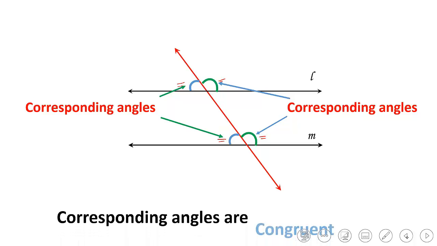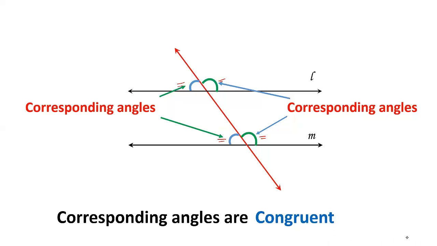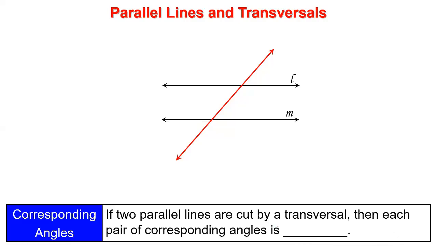Corresponding angles are congruent, meaning that the 2 corresponding angles, if they are formed by a transversal and 2 parallel lines, they are equal. Again, if 2 parallel lines are cut by a transversal, then each pair of corresponding angles is congruent or equal.